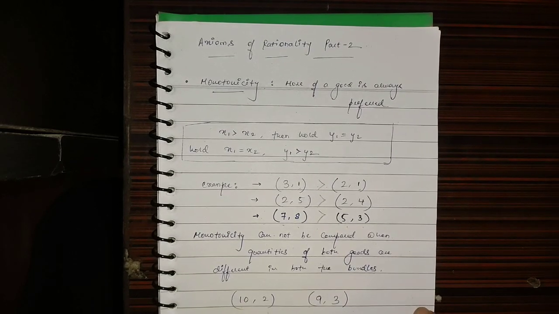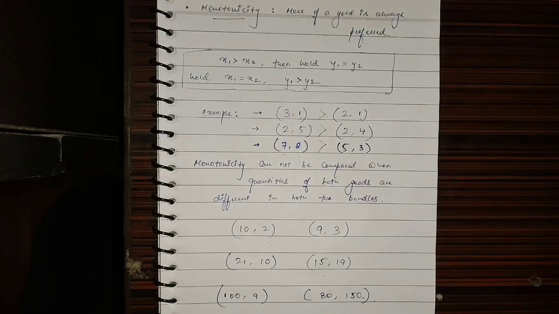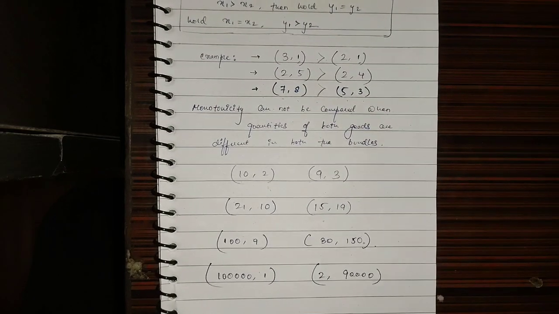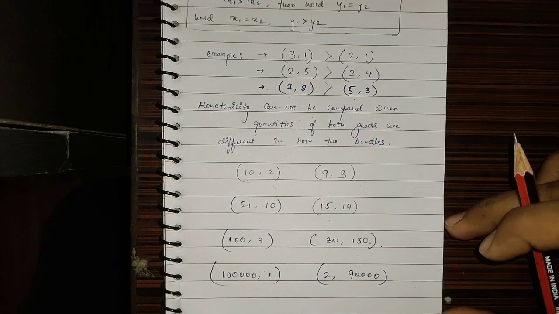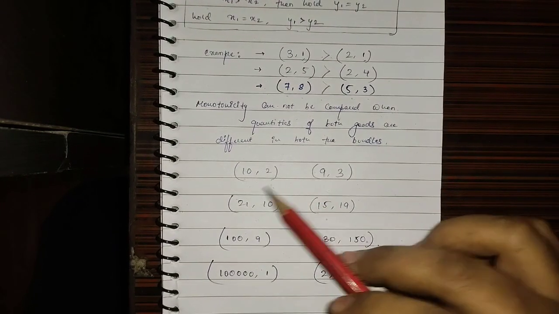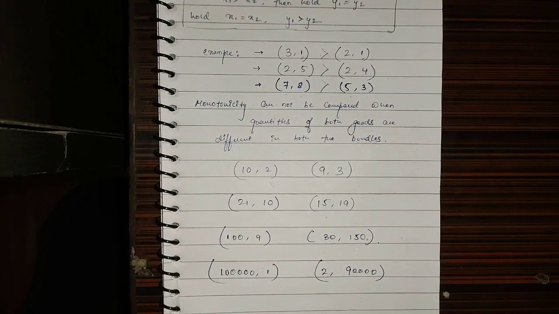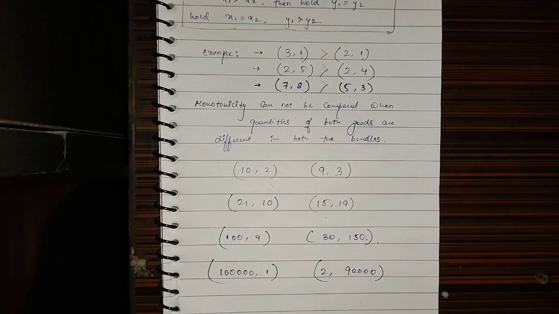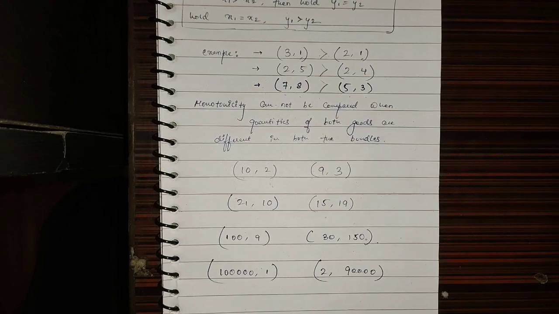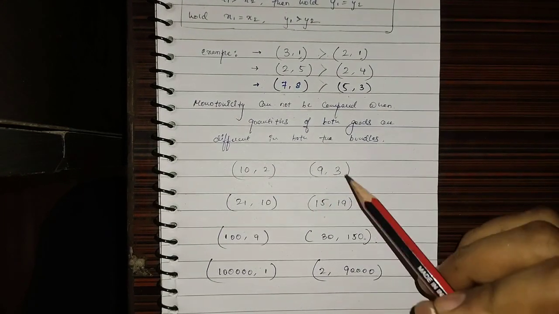There is a thing we need to keep in mind: monotonicity cannot be compared when the quantities of both goods are different in both bundles. What does it mean? Suppose I give you two bundles, 10 2 and 9 3, and ask you which one you would prefer. You won't be able to come to a conclusion directly, or you would have to think really hard, because the quantities are not equal.